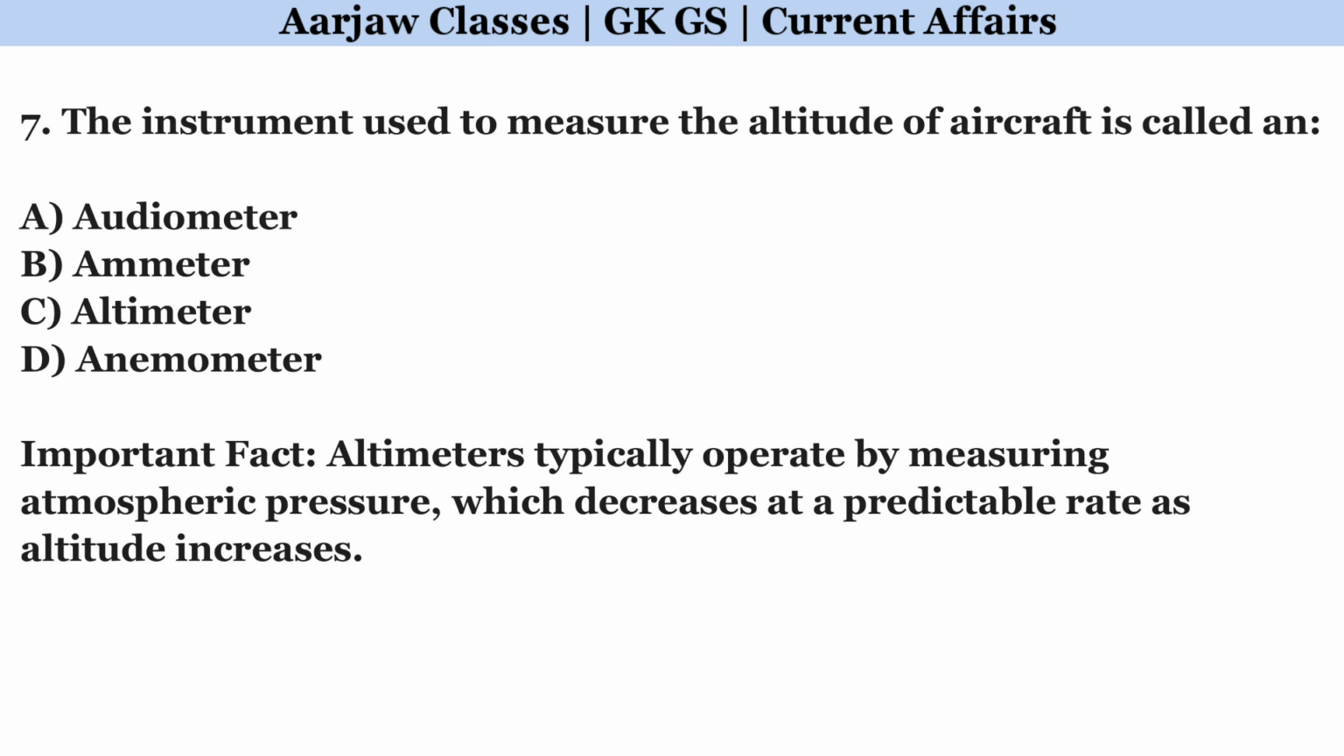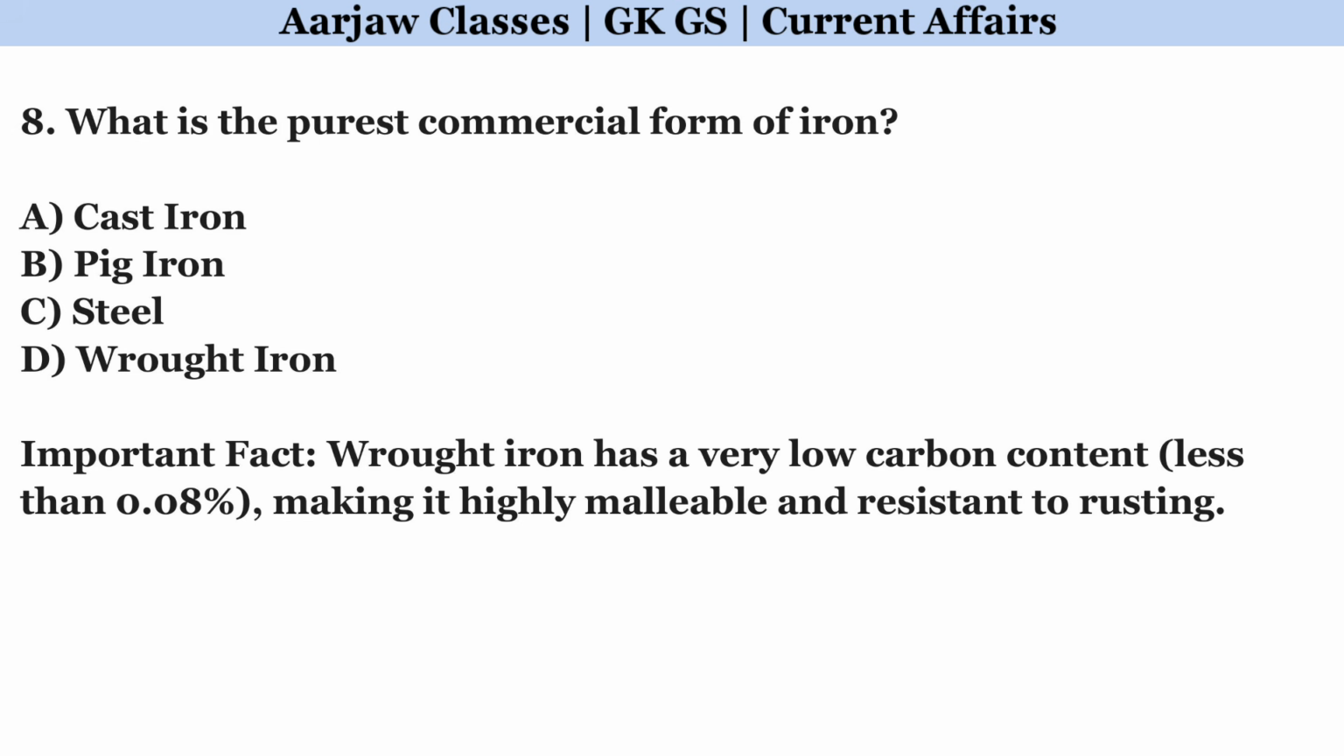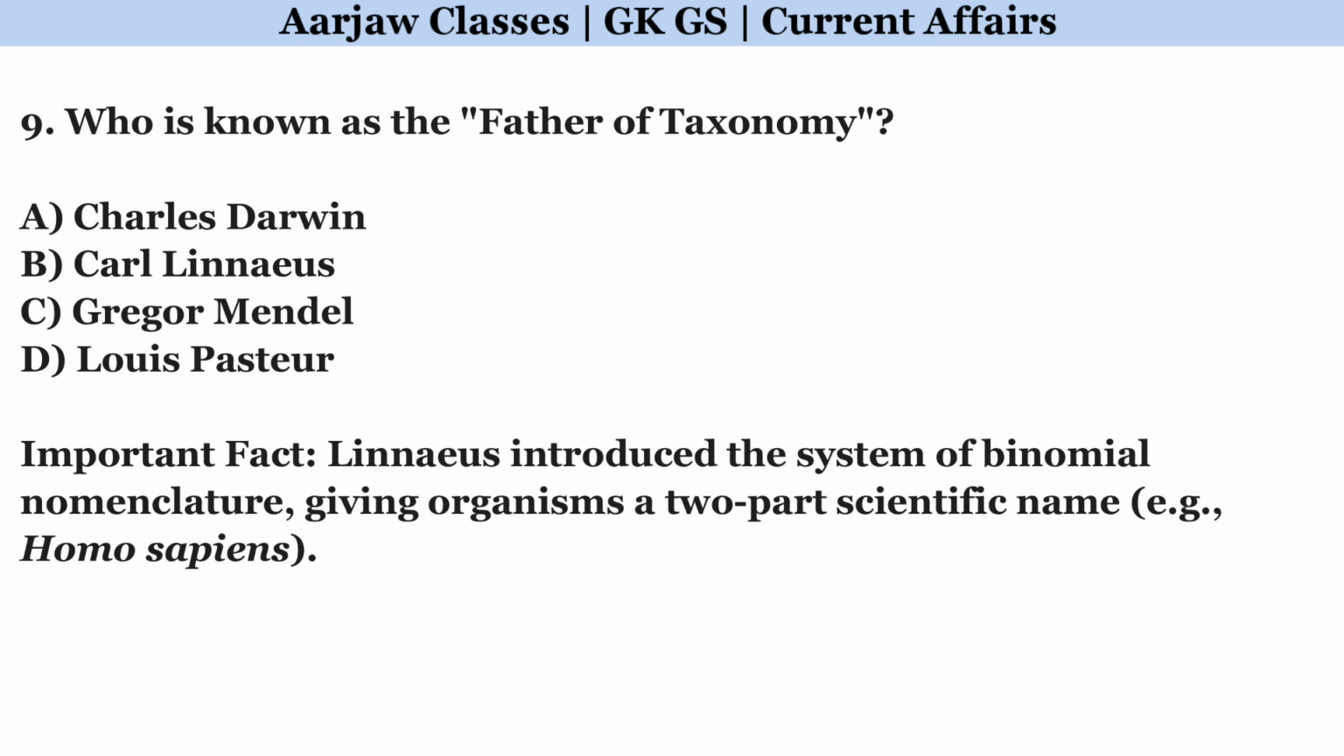The instrument used to measure the altitude of aircraft is called an. Correct option is C. Altimeter. What is the purest commercial form of iron? Correct option is D. Wrought iron. Who is known as the father of taxonomy? Right option is B. Carl Linnaeus.